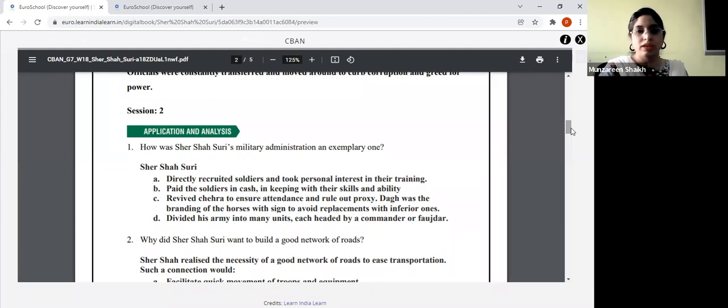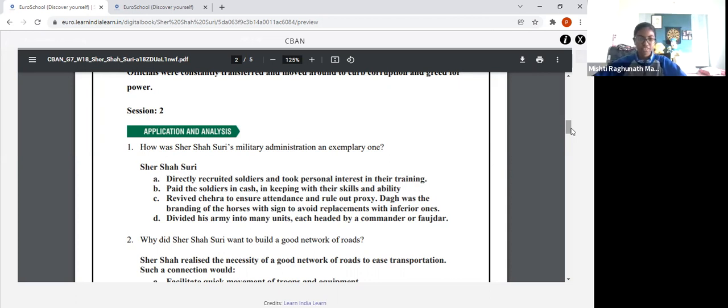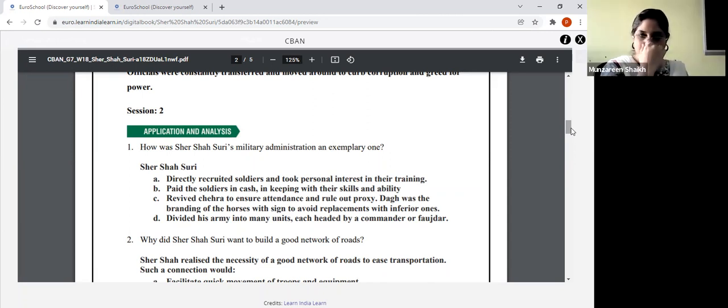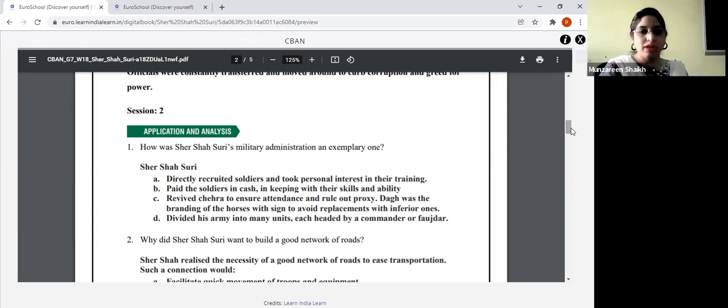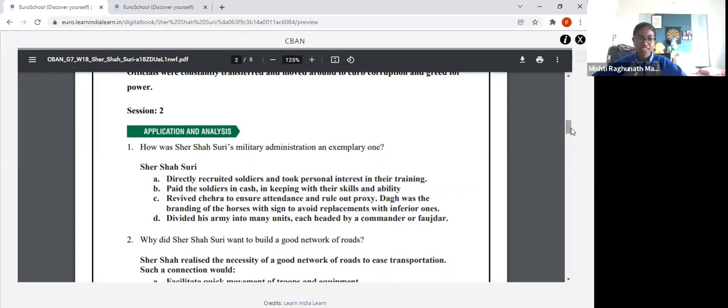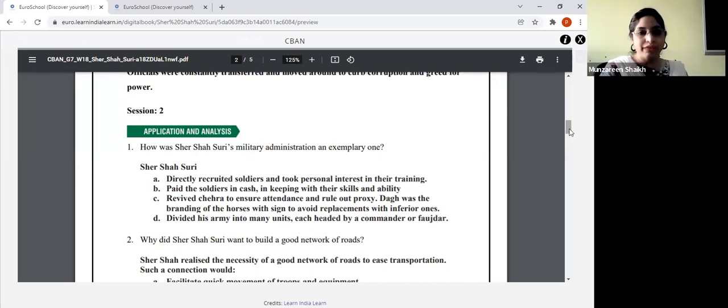All right. Yes, Mishri, can you read it? He directly recruited soldiers and took personal interest in their training, paid the soldiers in cash in keeping with their skills and ability, revived Chehra to ensure attendance and rule out proxy. Then was the branding of horses with a sign to avoid replacements with inferior ones, divided his army into units, each headed by a commander or faujdar. Faujdar. Okay. So these were all the military reforms which were brought.